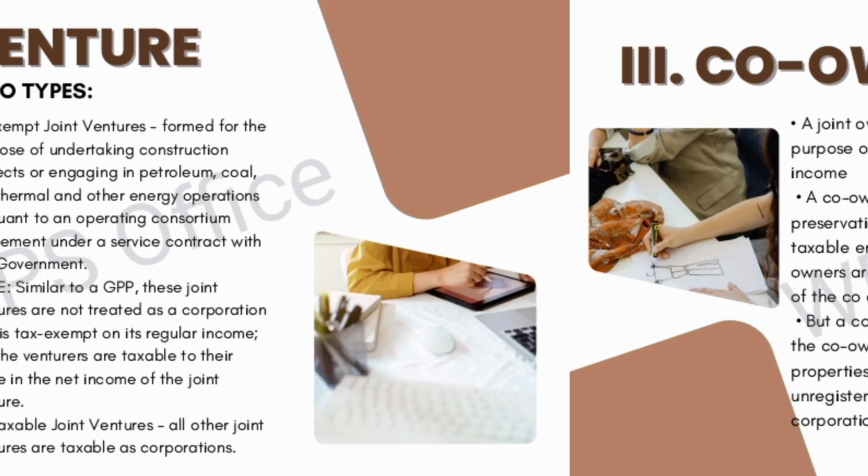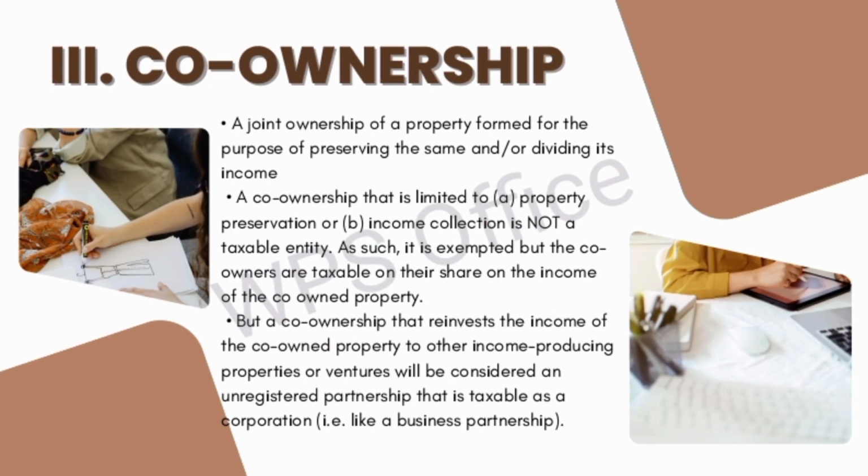The third is co-ownership, a joint ownership of a property formed for the purpose of preserving the same and/or dividing its income. A co-ownership that is limited to property preservation or income collection is not a taxable entity. As such, it is exempted, but the co-owners are taxable on their shares in the income of the co-owned property. But a co-ownership that reinvests the income of the co-owned property in other income-producing properties or ventures will be considered an unregistered partnership that is taxable as a corporation.